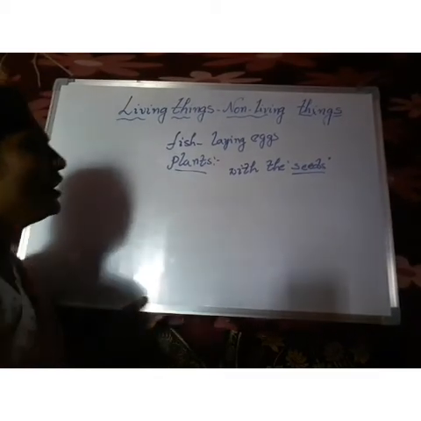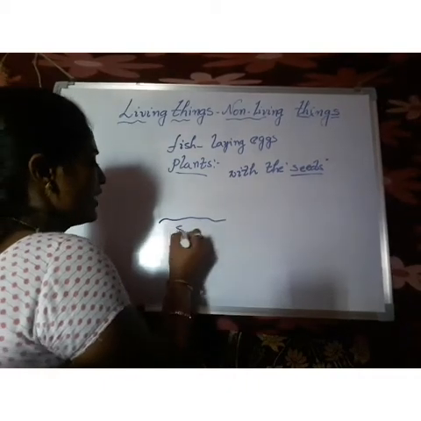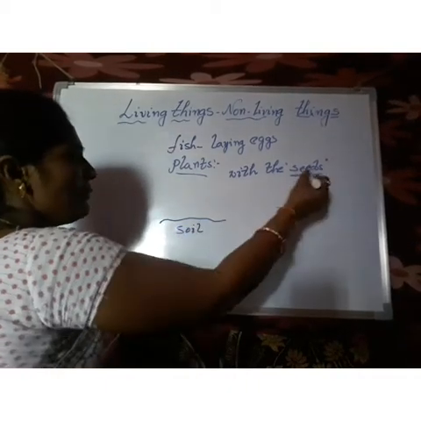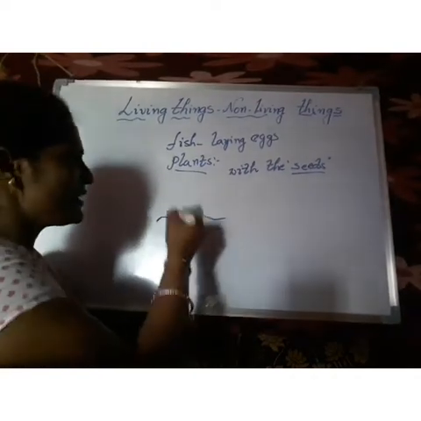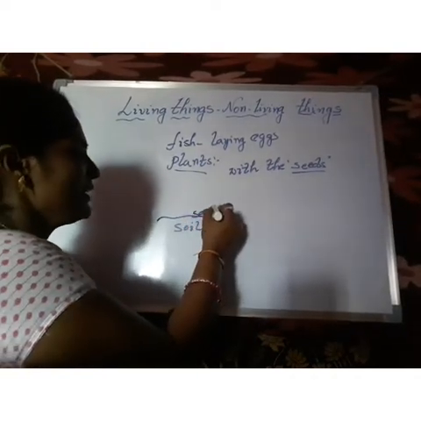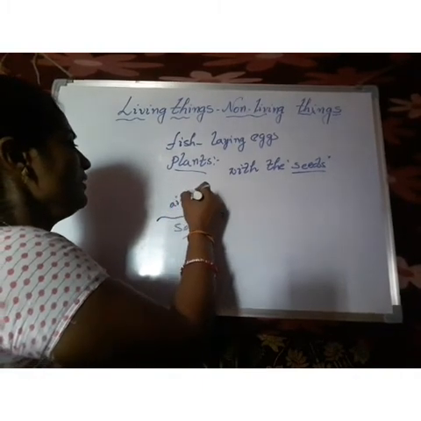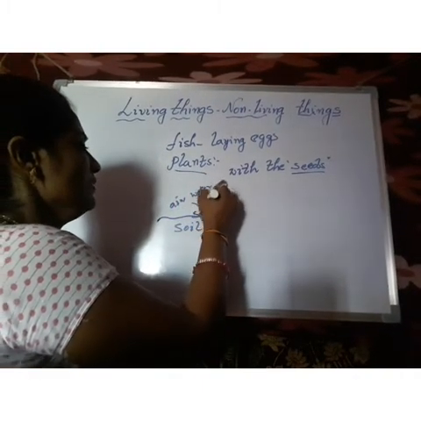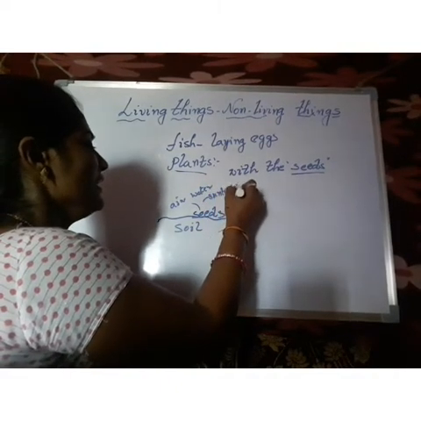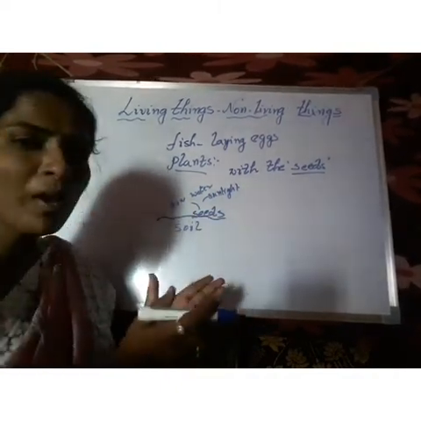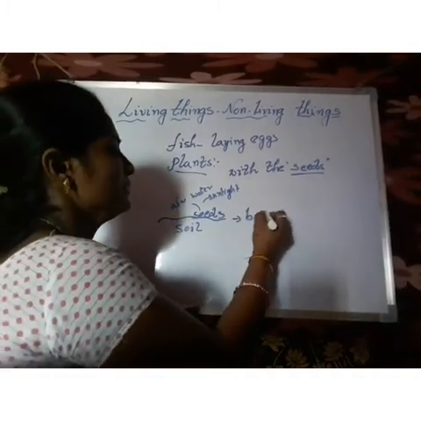See, for example, if you keep these seeds upon the soil, after some days, when they get air, water, and sunlight, automatically these seeds will open and a small baby plant will come.